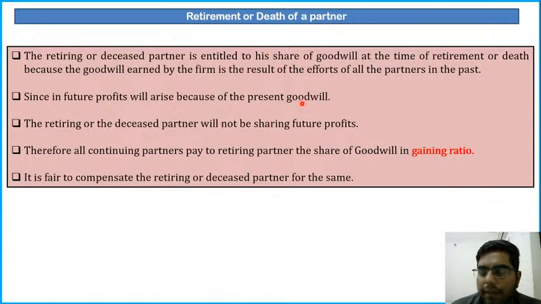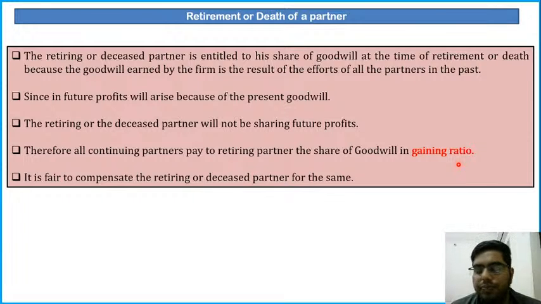suppose on a particular date a partner dies or retires. Before his retirement or death, he has done some hard work, and due to him also the company has earned some goodwill. The benefit of that goodwill will be reaped by the surviving partners in the future years. So he should get the value of the goodwill. The retiring or deceased partner will not be sharing future profits, but he should get the value of the goodwill. Therefore all continuing partners pay to the retiring partner the share of goodwill in gaining ratio.